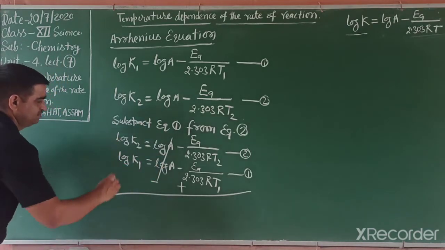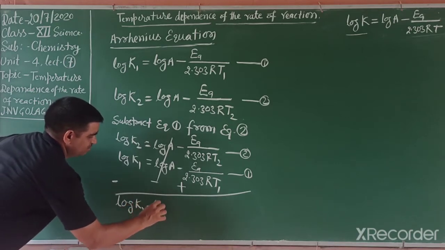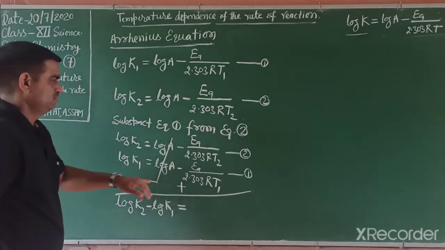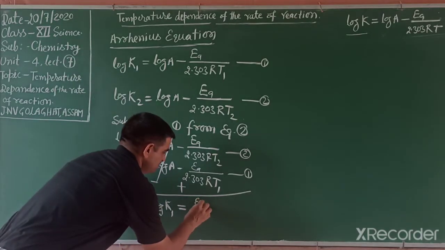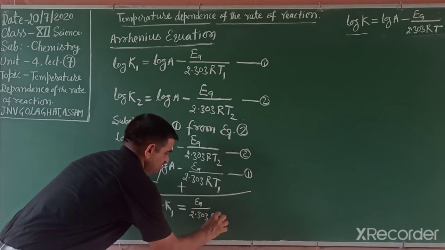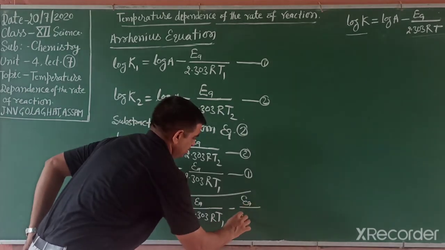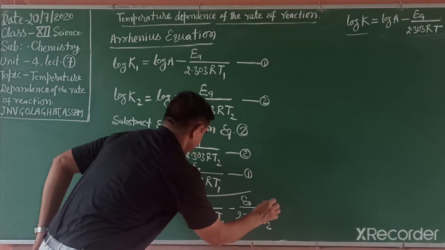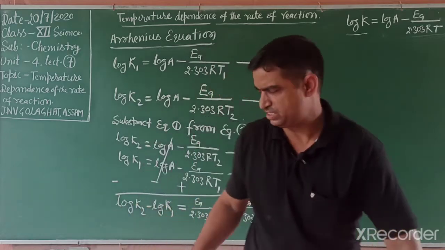We can write log K2 minus log K1 is equal to EA divided by 2.303 RT1 minus EA divided by 2.303 RT2.